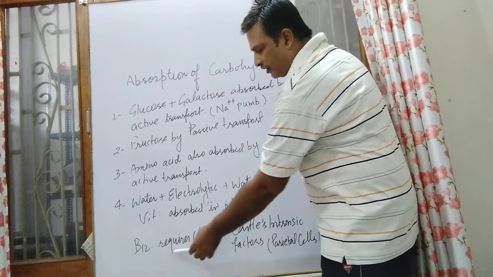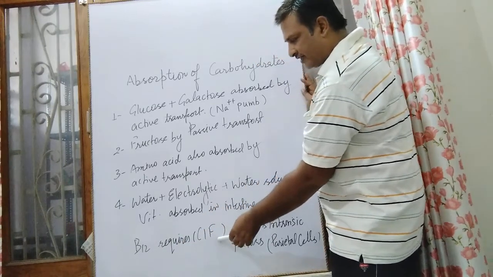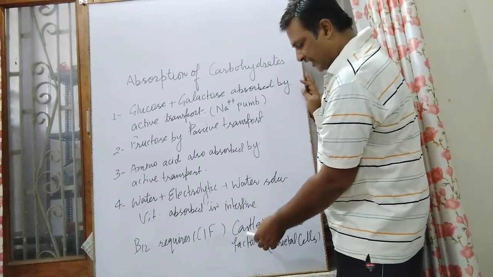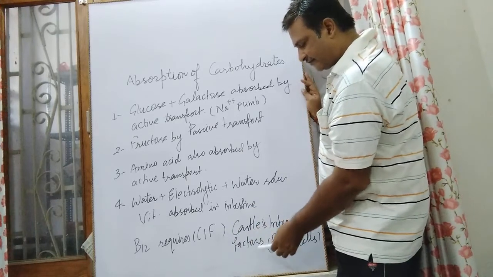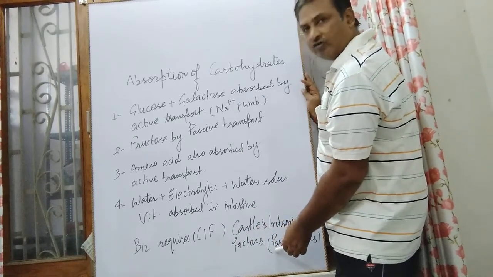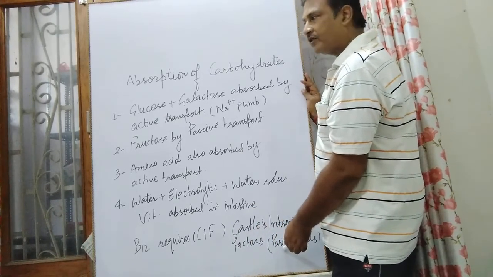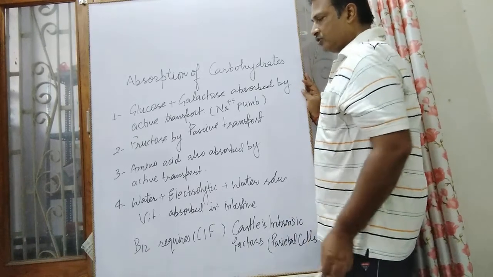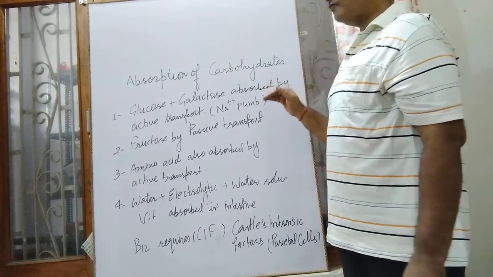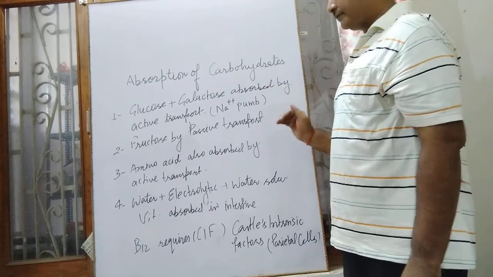Vitamin B12 requires intrinsic factor for absorption, which comes out from the parietal cells of the stomach. So this is the absorption of carbohydrates and protein.